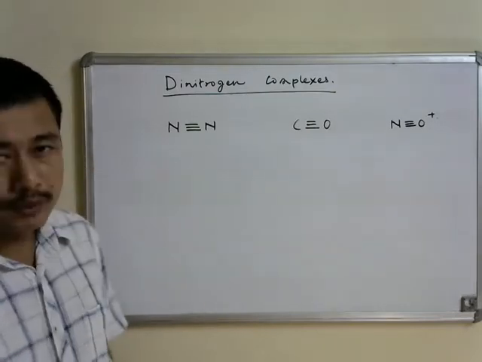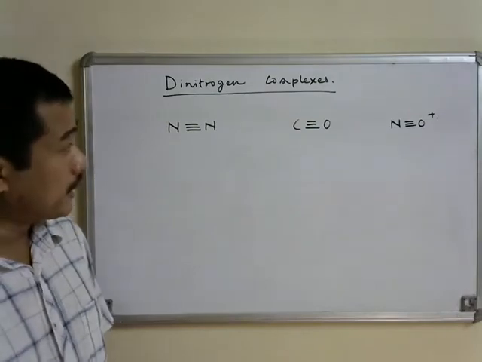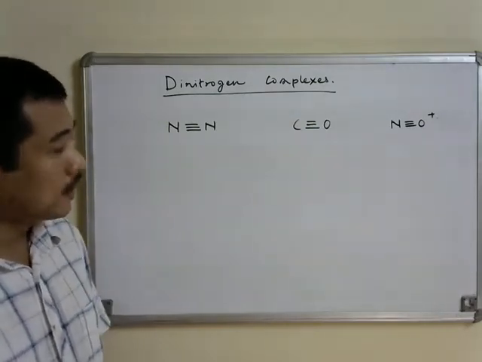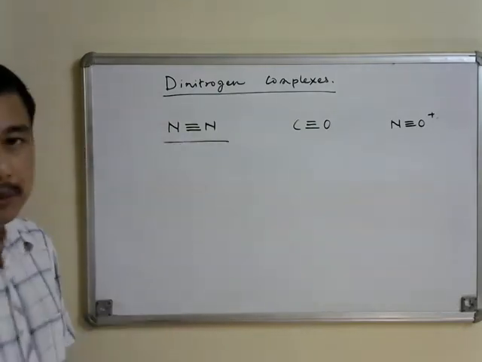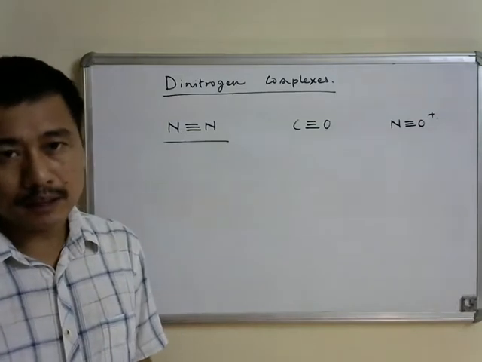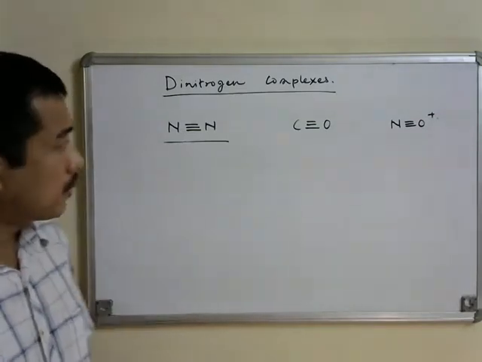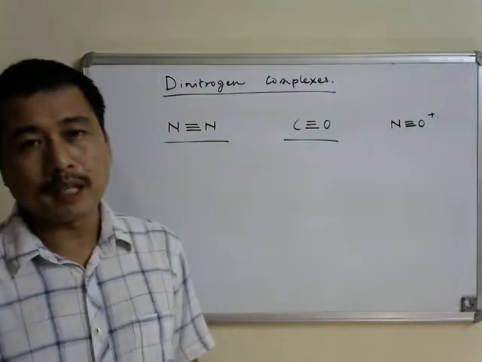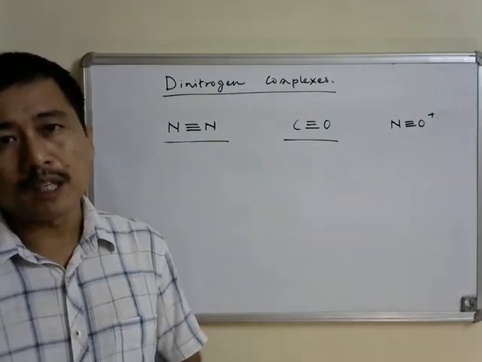So one may think that the chemistry of dinitrogen complexes should be similar to that of complexes formed by the carbonyl or nitrosonium ligands, but that is not always the case, because the number of dinitrogen complexes prepared so far is very small, maybe a little above 100, while an enormous number of metal carbonyl complexes have been isolated, and quite a good number of nitrosonium complexes are also known.